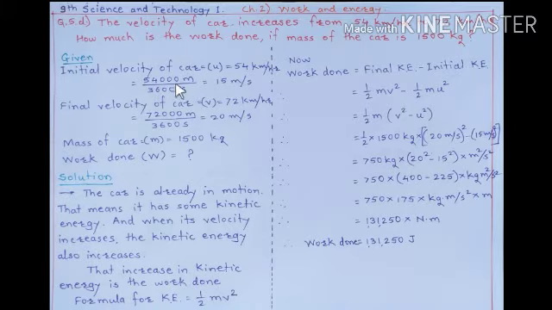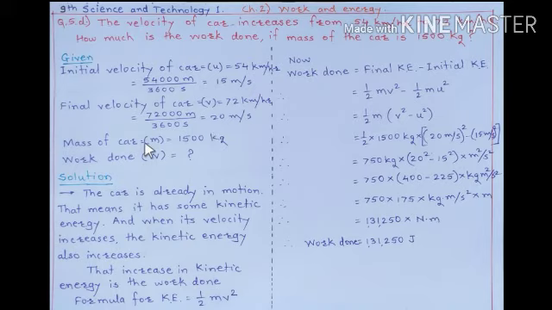This division is equal to 15 meters per second. The final velocity of the car, v, is 72 kilometers per hour. Again 72 kilometers is to be converted into meters, therefore multiplied by 1000, and hour means 3600 seconds. Therefore this division is equal to 20 meters per second.